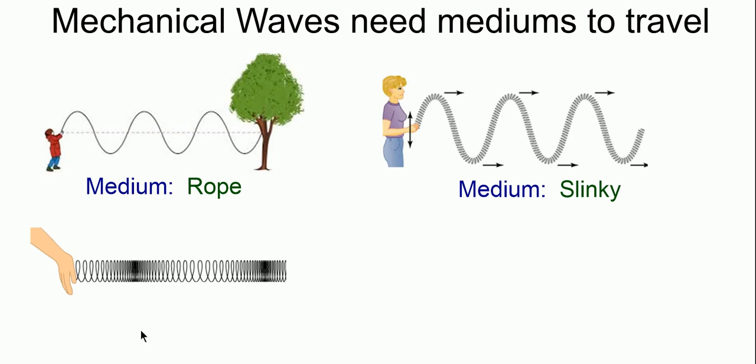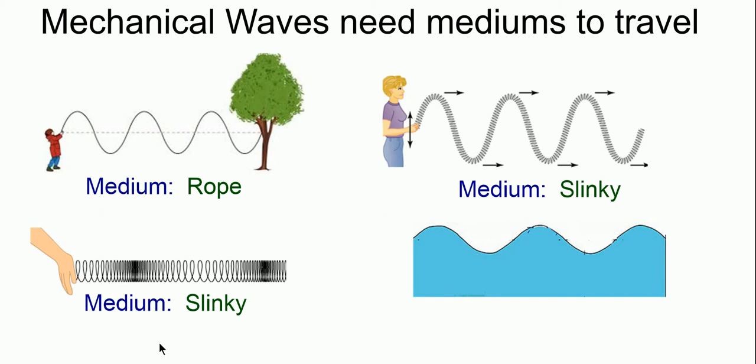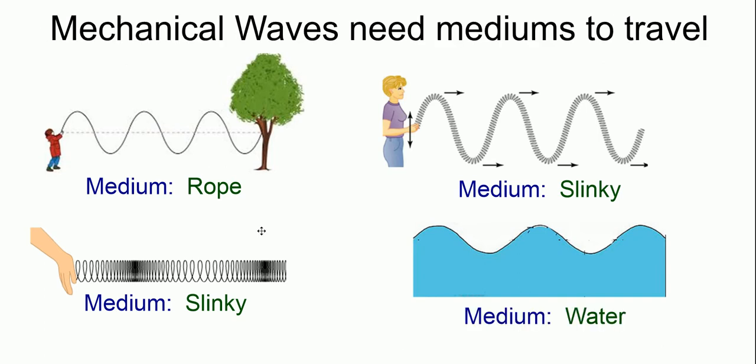How about down here? Well, this is a different kind of wave, right? This is longitudinal, whereas that's transverse, but it's still going through a slinky. Its medium is still a slinky. Finally here, we have waves in water, and it's pretty obvious then. The medium here is water.